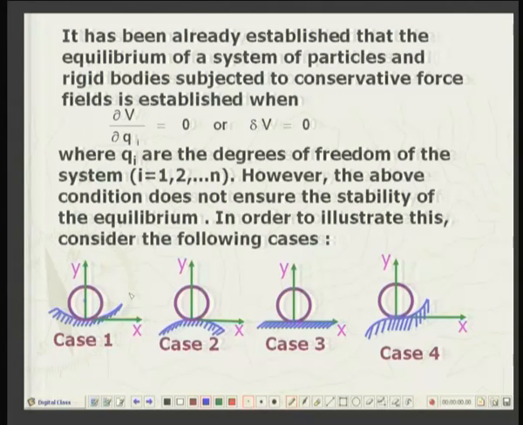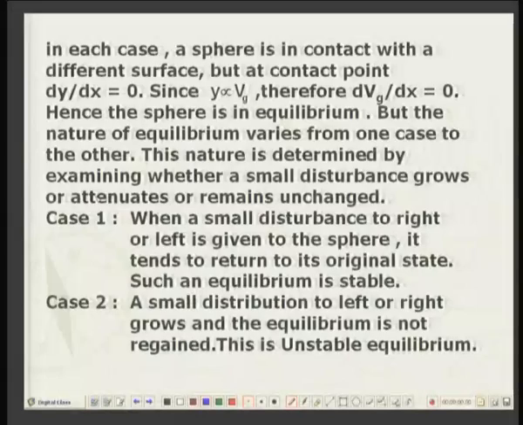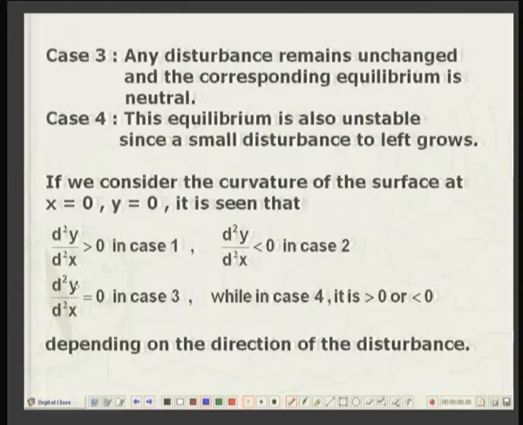That is precisely the condition for equilibrium. So, in all four cases, from the principle of stationary value of potential energy, we see that these are cases of equilibrium, but we have the four cases as we have discussed. And what is the distinguishing feature of all these four cases?